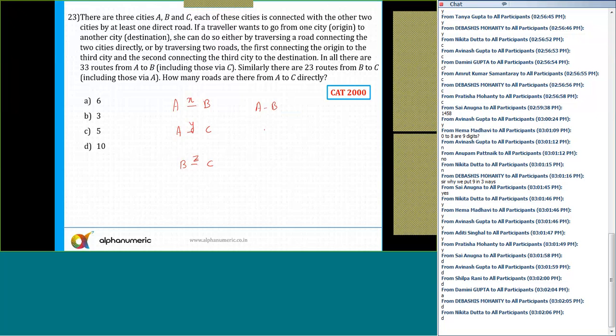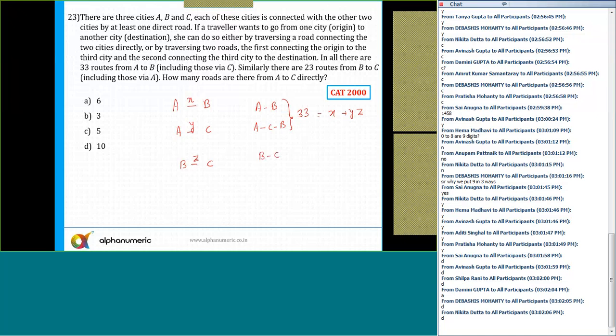Either there will be a direct route from A to B, or I'll move from A to C to B. And the total is 33. So A to B there is x, A to C is y, and C to B is nothing but z. So x plus yz is equal to 33. That is one of the equations. Okay, 23 routes from B to C.